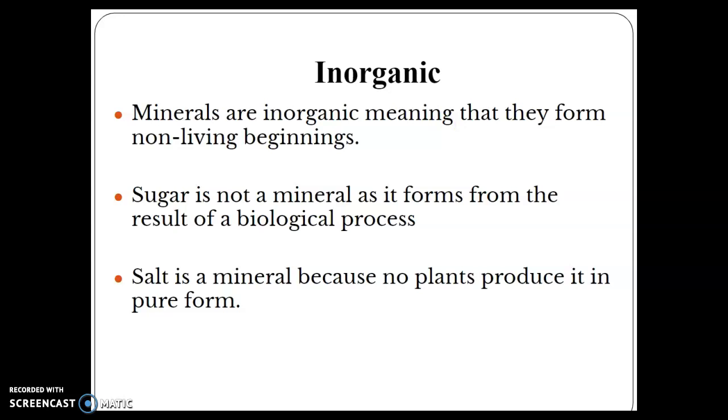Another example here would be that sugar is not a mineral as it forms from the result of a biological process. So sugar comes from a plant, right? Sugar cane, or sugar beets. And so those are all biological or living objects, and so they cannot produce a mineral. Salt, on the other hand, is a mineral because no plants produce it in a pure form. And so you can find it in nature, and then it would be considered inorganic.